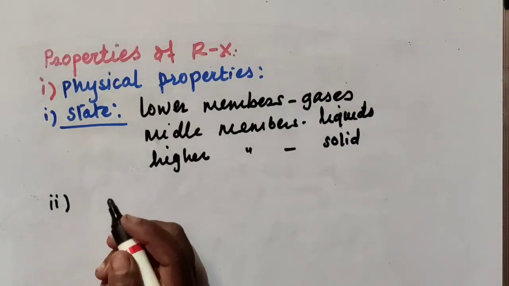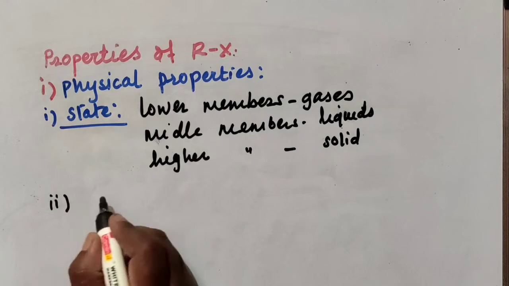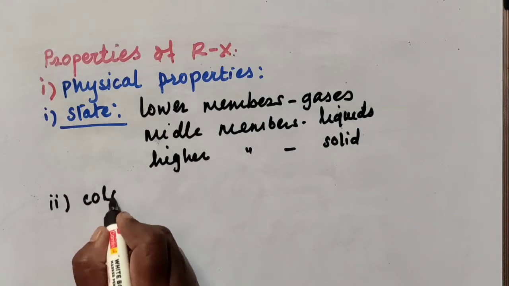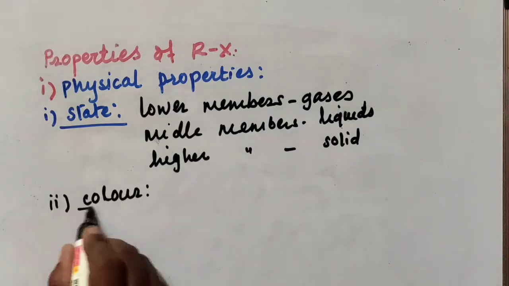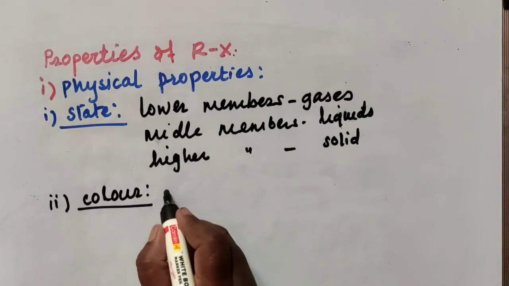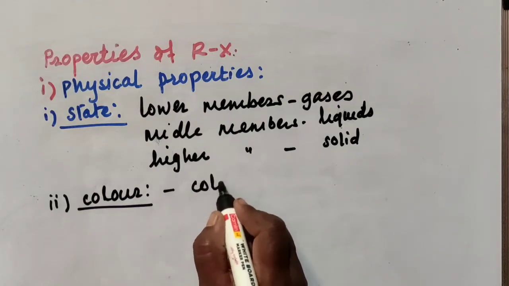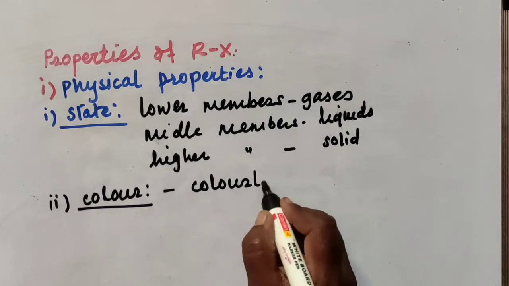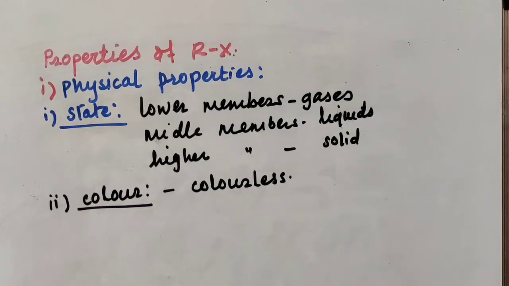The second physical property is color. Color of haloalkanes or alkyl halides: these alkyl halides are colorless compounds.